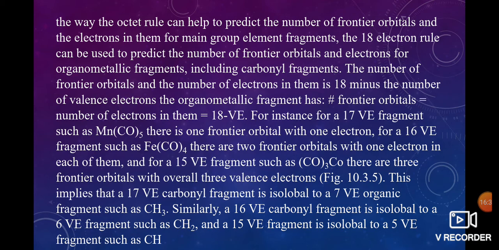By using the 18 electron rule for organometallic fragments, including carbonyl fragments, the number of frontier orbitals and the number of electrons in them is 18 minus the number of valence electrons the organometallic fragment has. So frontier orbitals in normal molecules we can calculate by using the octet rule, whereas in complexes by using the 18 electron rule, 18 minus valence electrons.